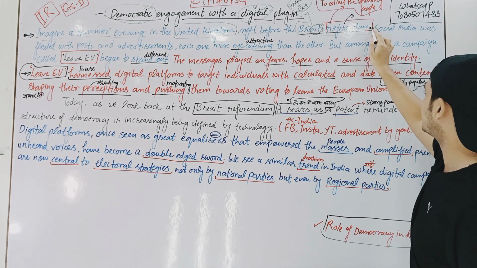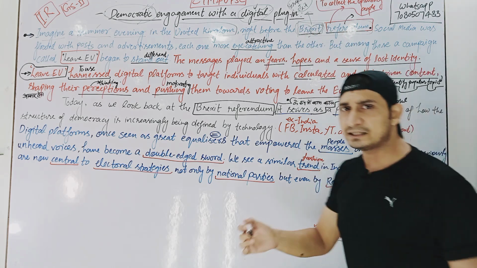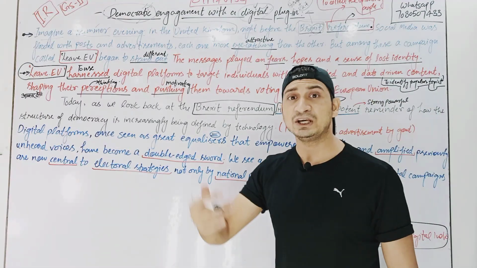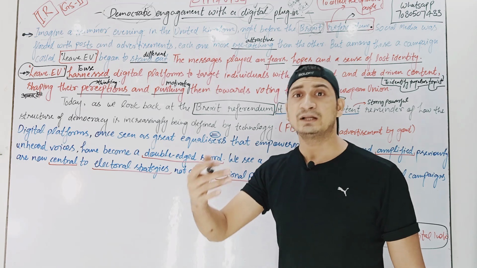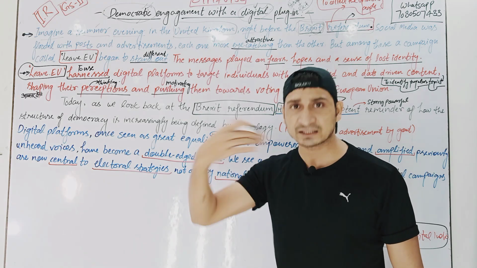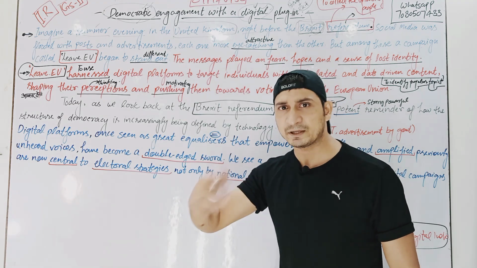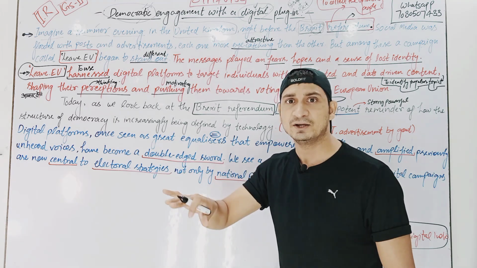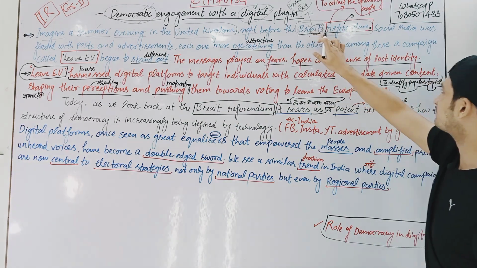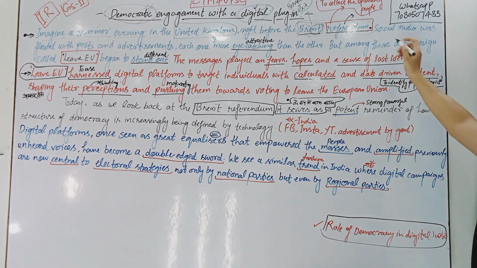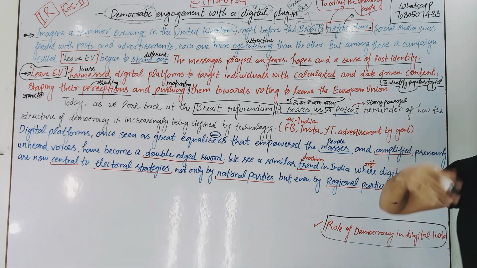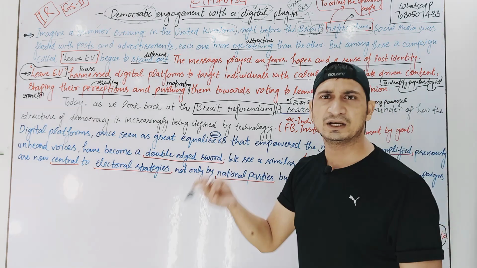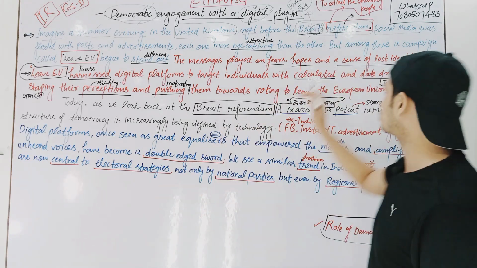So this is like one word, Brexit referendum, that whether Britain should leave the European Union or not. So the people in Britain were asking, everybody was asking, should we leave the European Union or not, right? So that is the Brexit referendum. Now social media, you know what is social media? YouTube, Instagram, Twitter, Google, everything is social media, right?